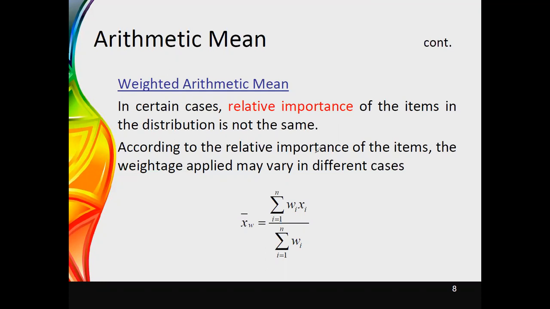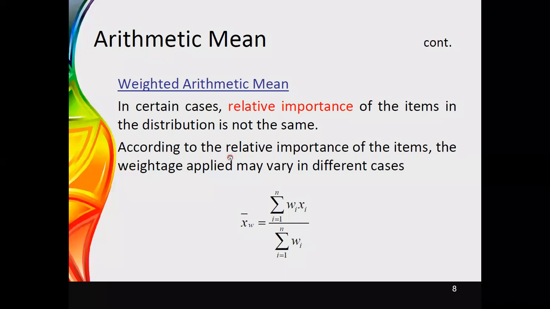According to the relative importance of the items, we can apply the weights. In the previous method we did not deal with any weightages, but once we come to the weighted arithmetic mean, we have to use the weightages. The weightages have to be applied to the data set according to their relative importance. Simply, if an item has a high priority, we have to give more weight to it. If it is the least priority, we allocate a small weight.